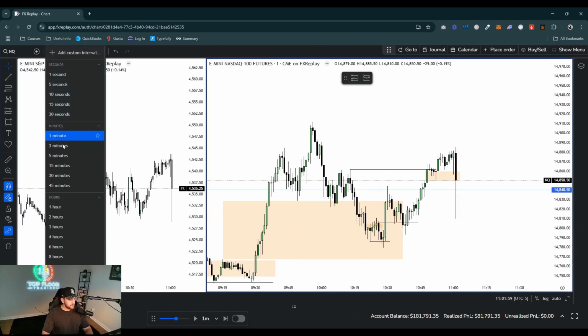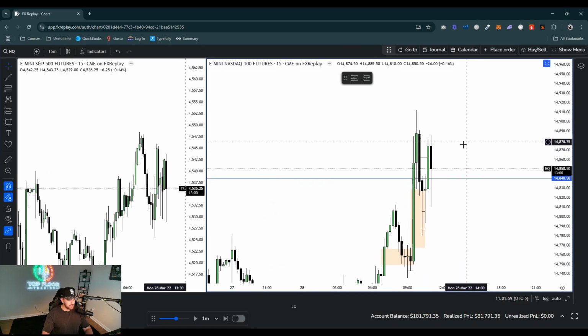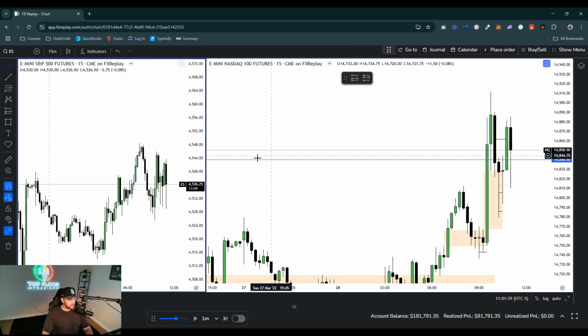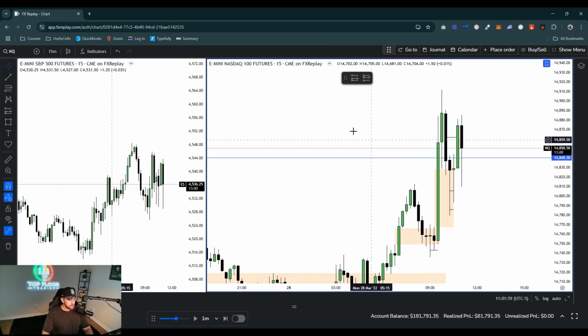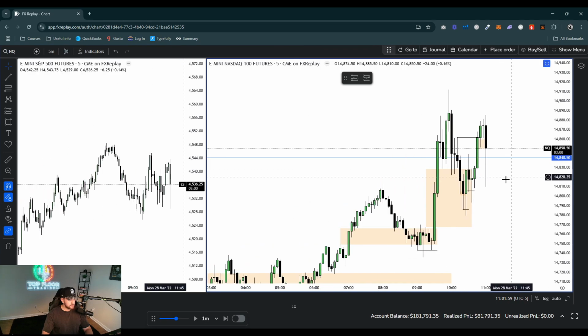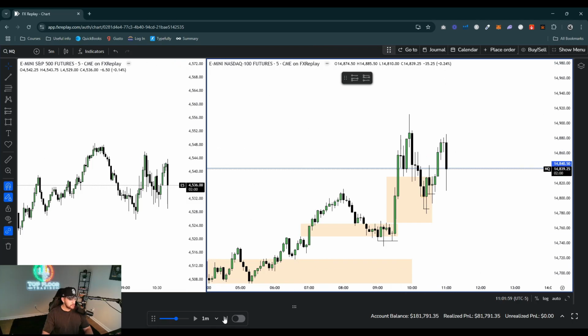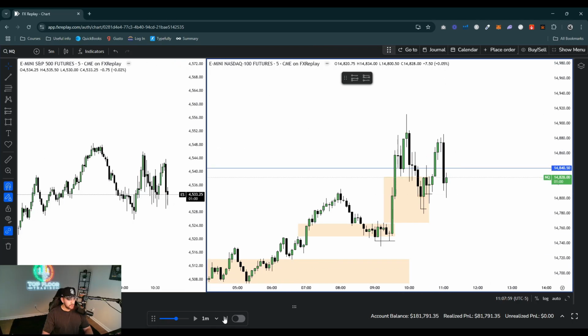So let's go ahead and go to the 15. Let's see what's going on here. So 11 a.m. still respecting the fair value gap here. No SMT or anything like that I'm seeing here. Okay, so let's go ahead and see what happens here. Let's go to the 5-minute. Let's go ahead and delete all this. Actually, let's leave that because I want to see how the 15 gets respected or not. Let's go ahead and fast forward it.